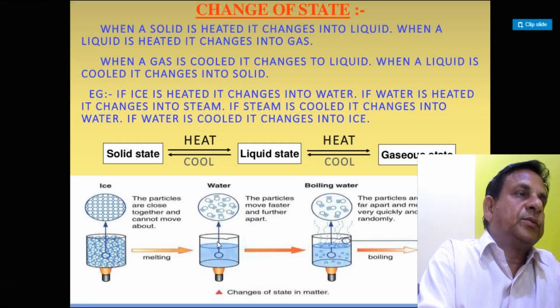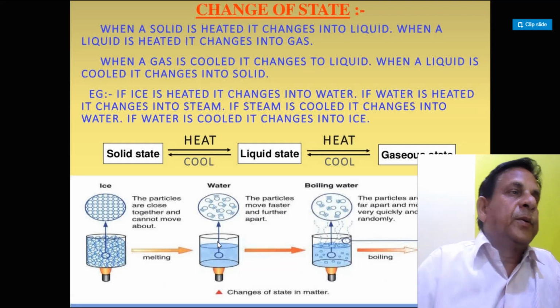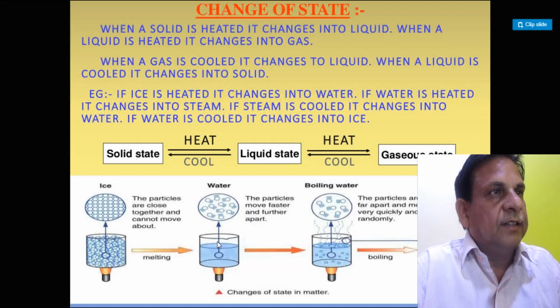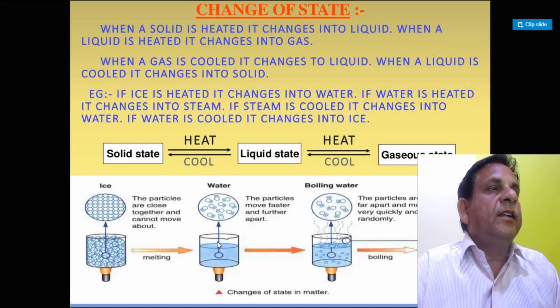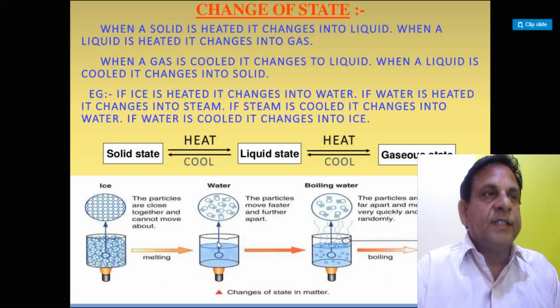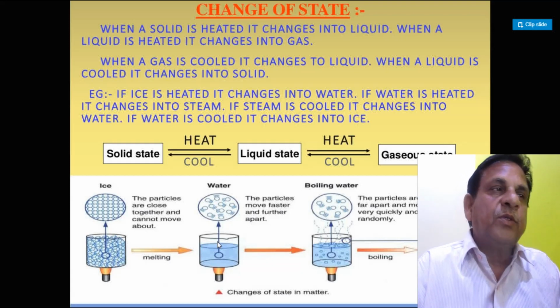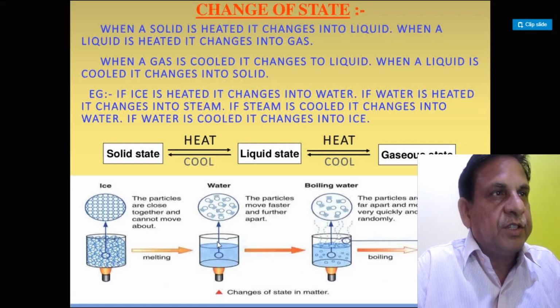Now, when the liquid is heated, the particles of the liquid start to move faster and further apart as they gain kinetic energy. Kinetic energy is directly proportional to the temperature.